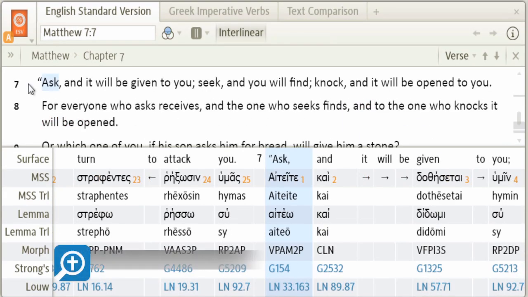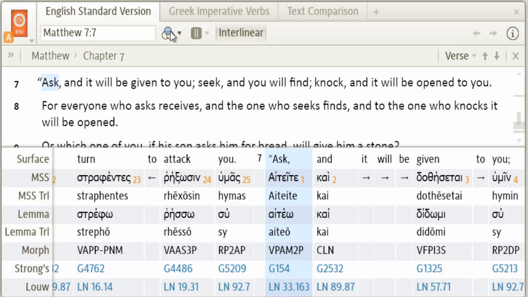Matthew chapter 7, verse 7 is another verse where you can see the value or the difference that Greek tense makes. Here we have this famous saying of Jesus, "Ask, and it will be given to you. Seek, and you will find. Knock, and it will be opened to you." Now, I don't have the visual filter on, just to illustrate a point here, that in English, reading this, we're not sure if the action is progressive or repeated, or if the action of the verb is a one-time event.